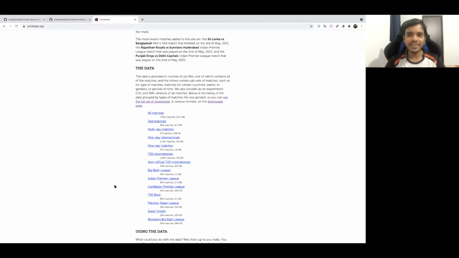So they have a lot of data, right? If you're working on some projects involving cricket, you can use their data to train your models, and use those models to predict something. A lot of other things you can also do. So do share with me. If you use this data and do something wonderful, do share with me what you have done with this.